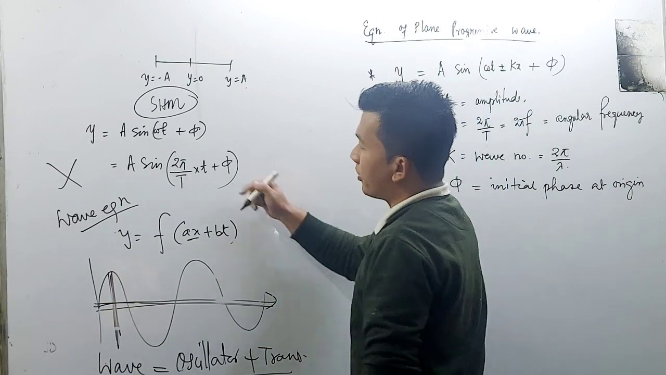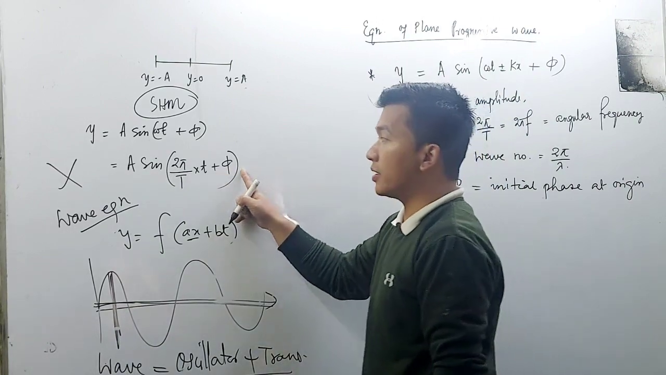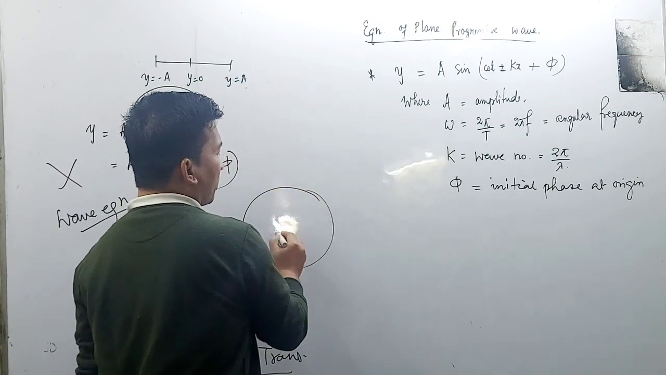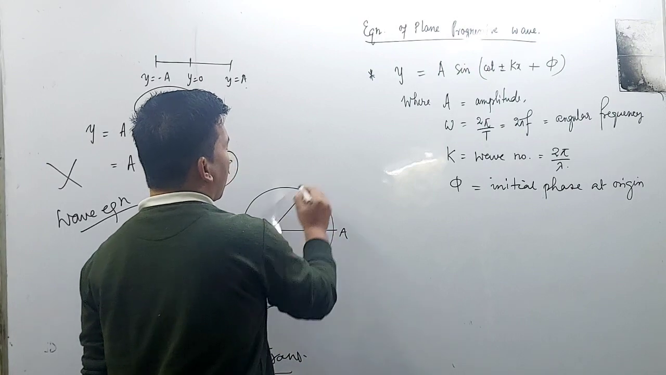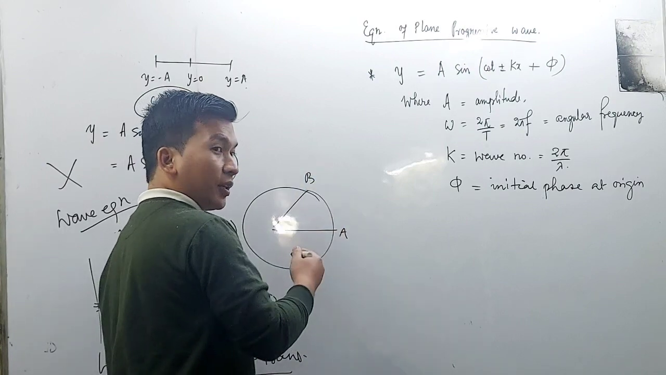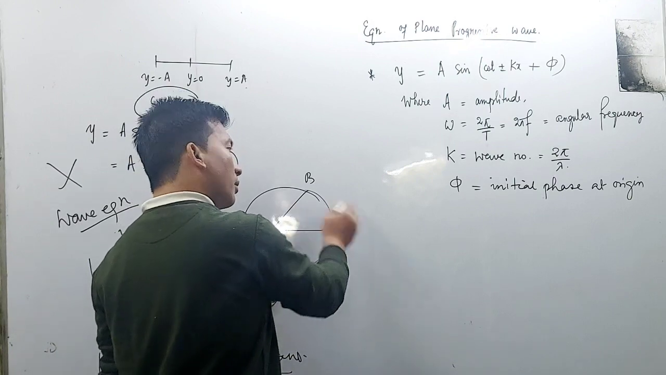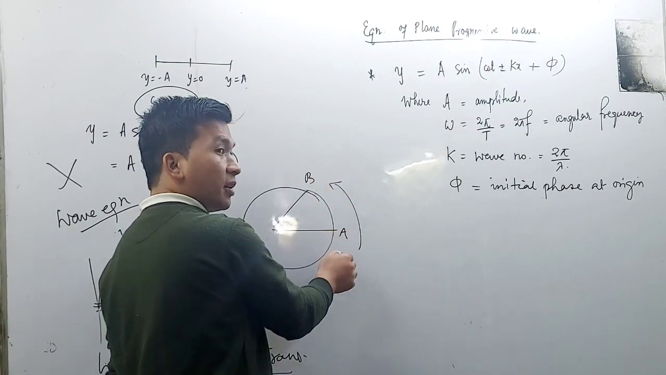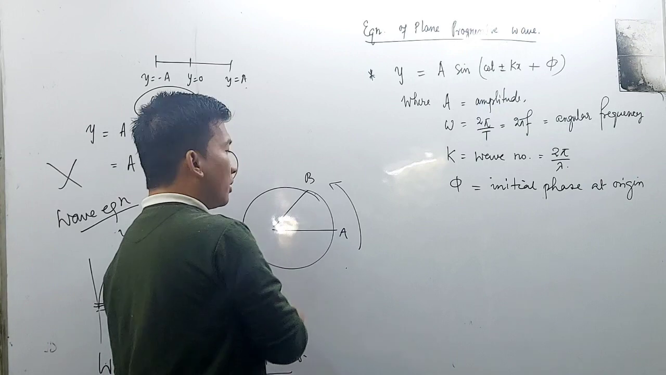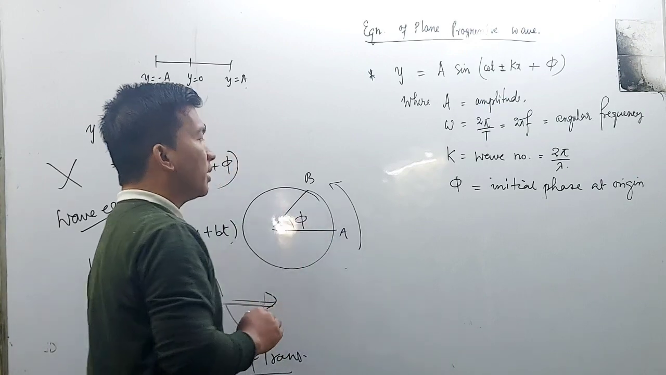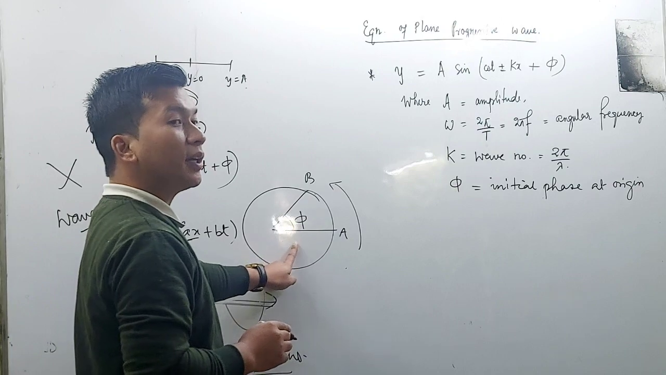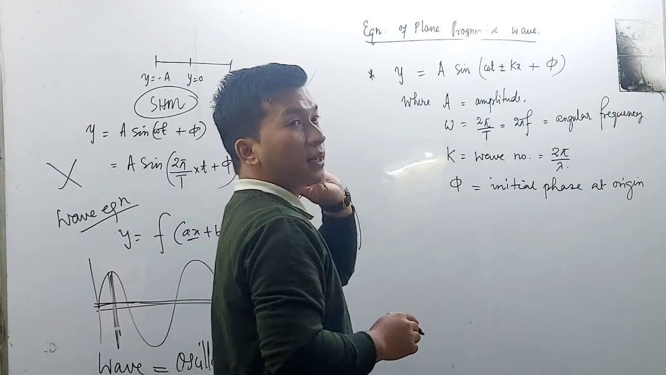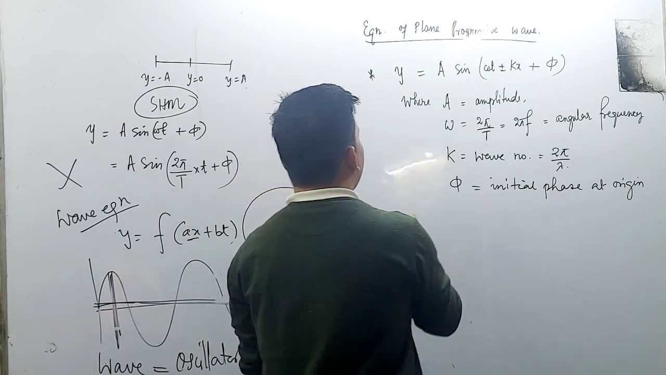Now the phase difference. Suppose for oscillatory motions this is A and this is B; which one is ahead? According to our rotation pattern, if this is in the anti-clockwise direction, then B is ahead of A, by how much angle, by phi. So the initial phase is finally present.